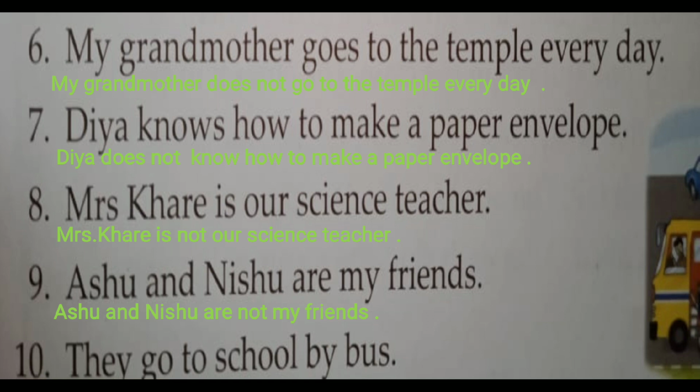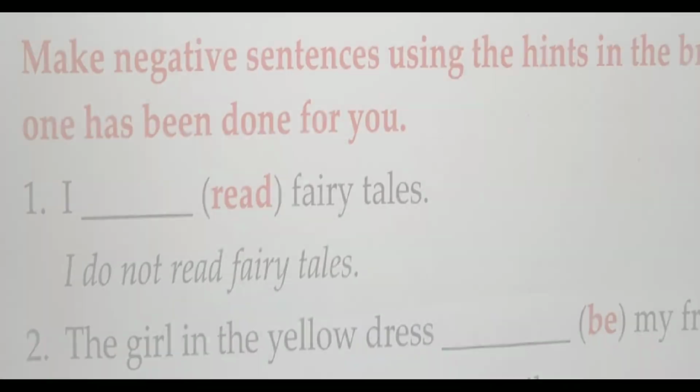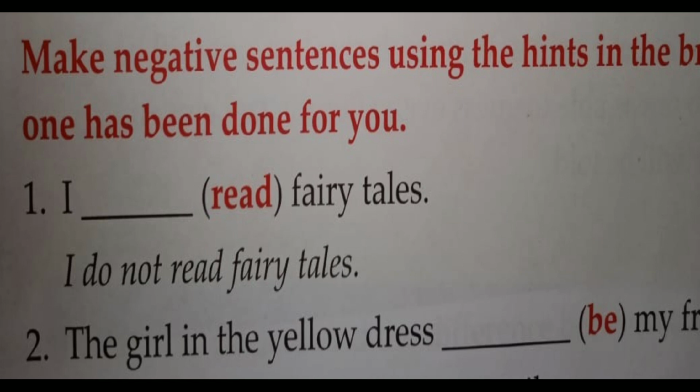They go to school by bus. What will be the answer? They do not go to school by bus. So this is exercise C. Now let's move on to exercise D. Make the negative sentences using the hints in the brackets. The first one has been done for you.